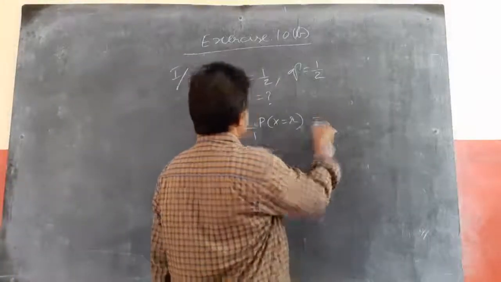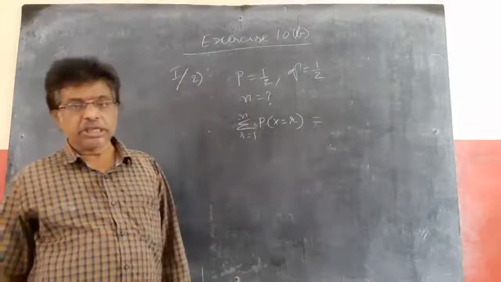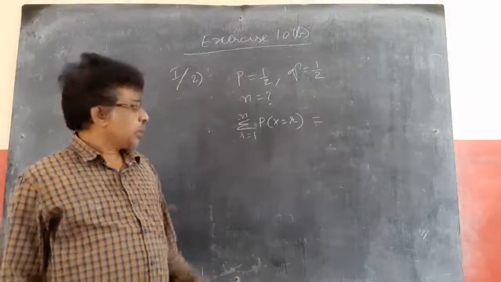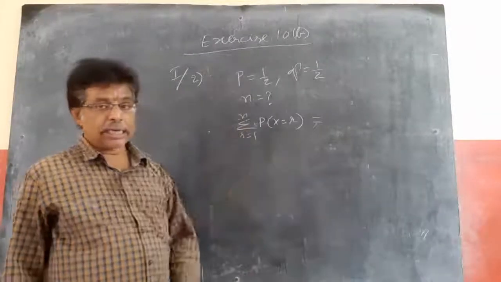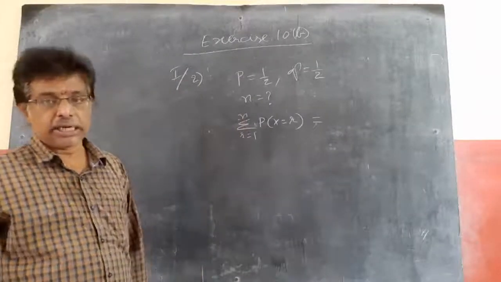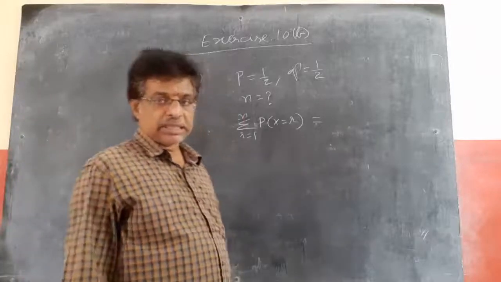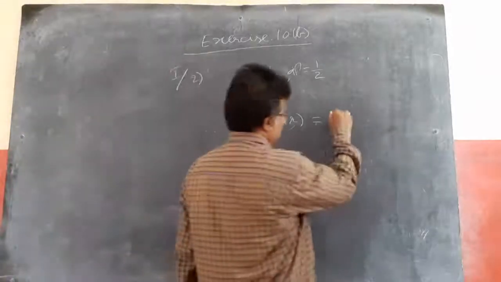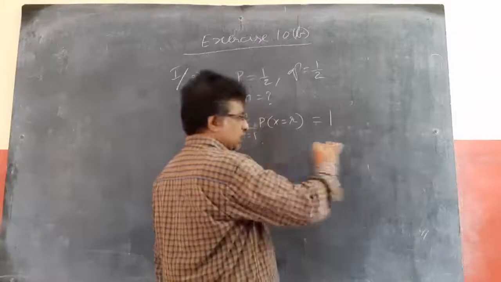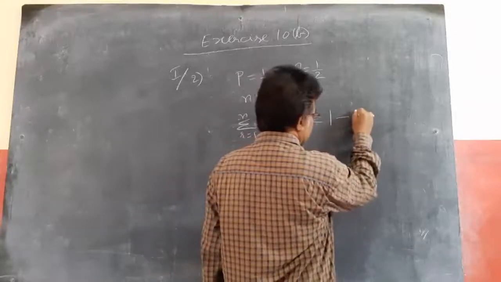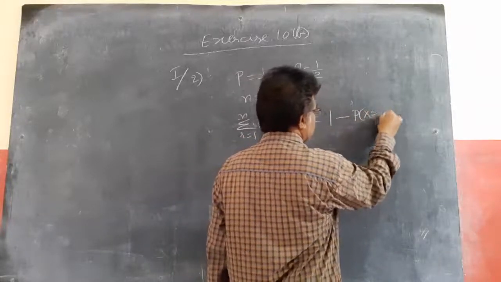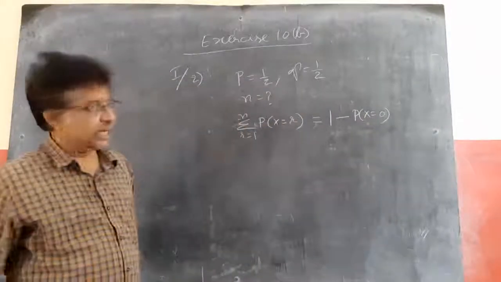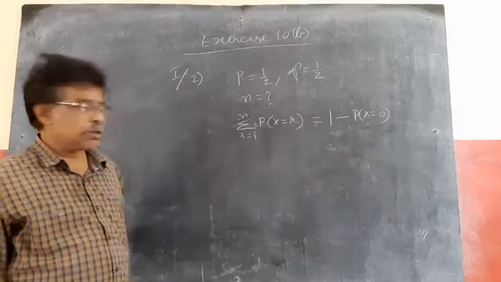But we know that the sum of probabilities for r equals 0 to n, the binomial distribution, is equal to 1. So total probability is always 1. Instead of writing 1, 2, 3 and so on and adding together, I can write 1 minus P of x equals 0, which gives at least one head. P of x equals 0 means no head.